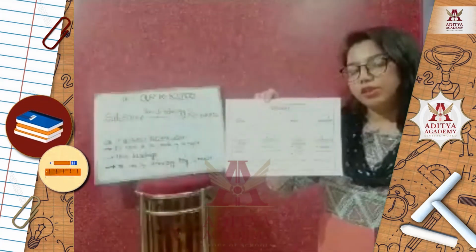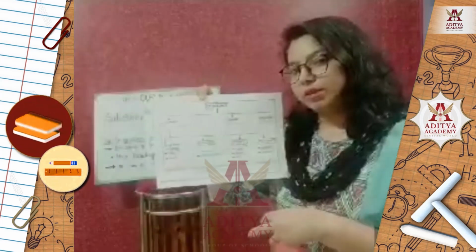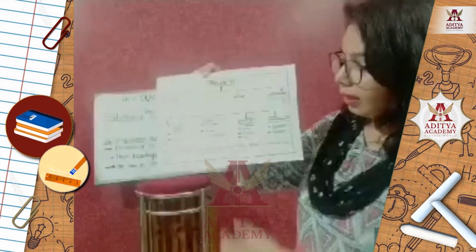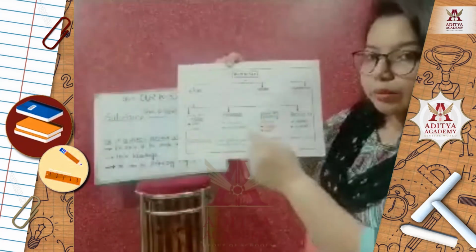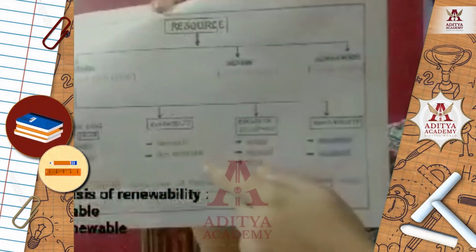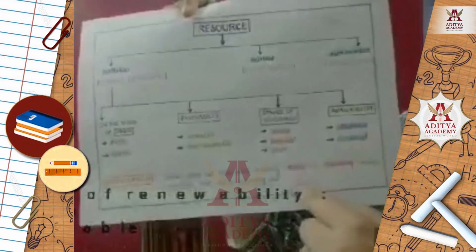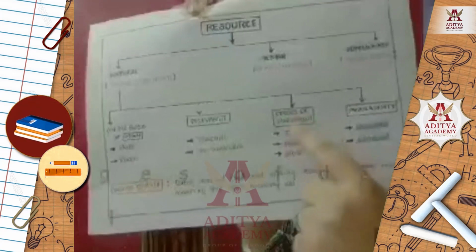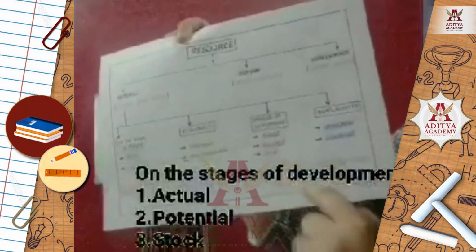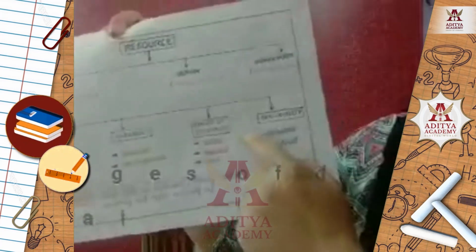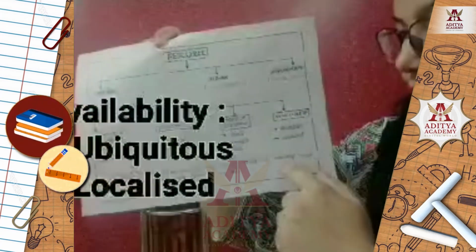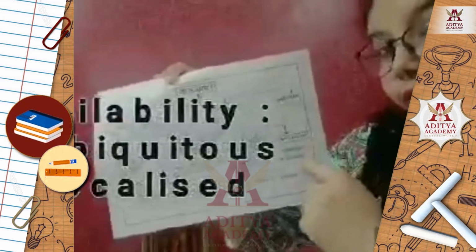On the basis of renewability, resource can be renewable or non-renewable. On the stages of development, there are three types: actual resource, potential resource and stock type of resource. And the last classification, according to the availability of the resource in any area, can be ubiquitous type and localized type of resource.